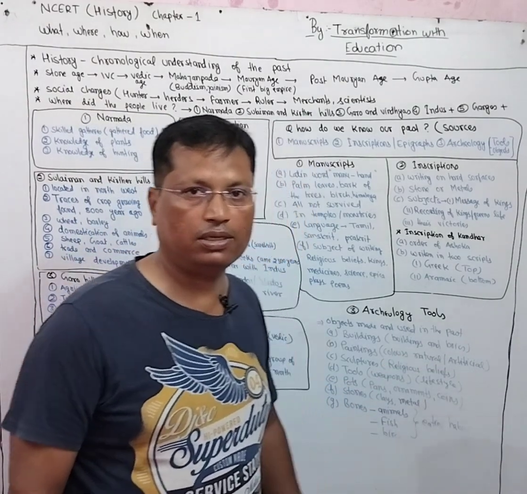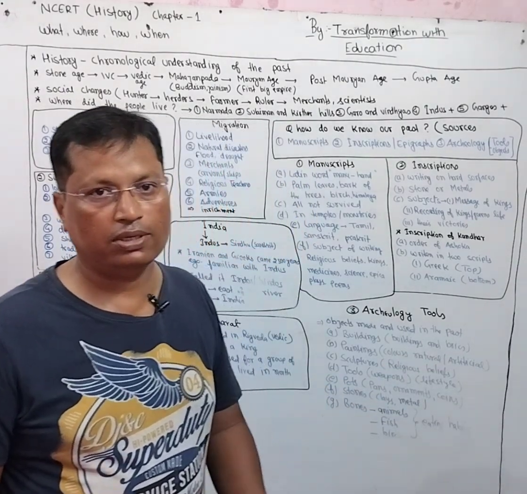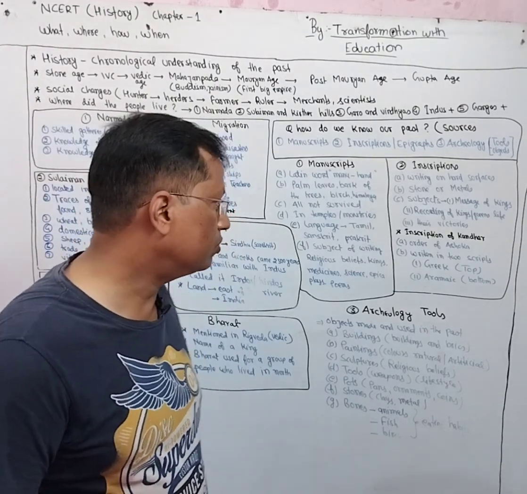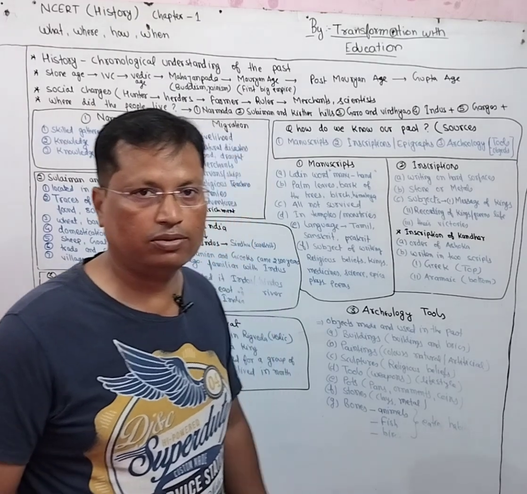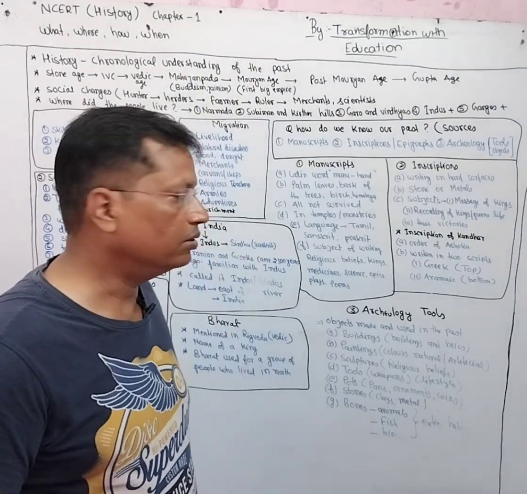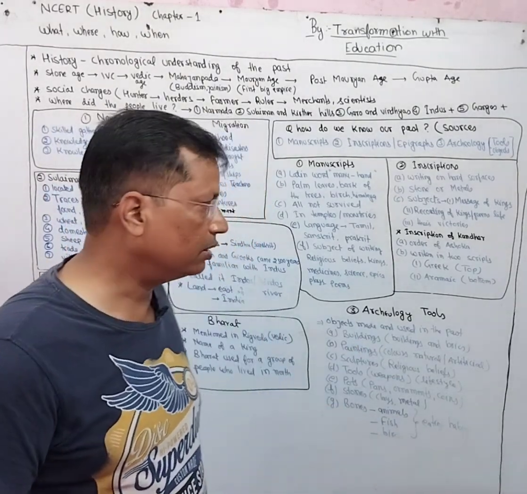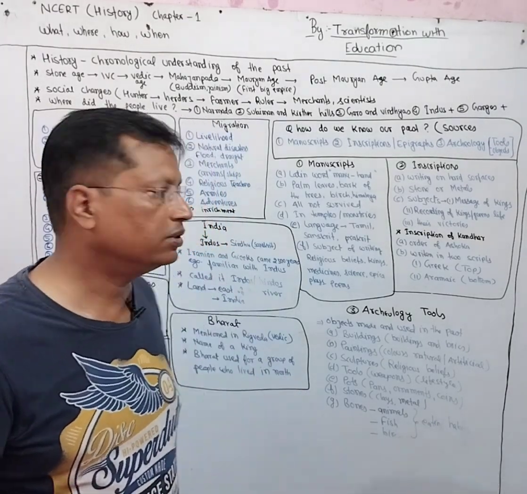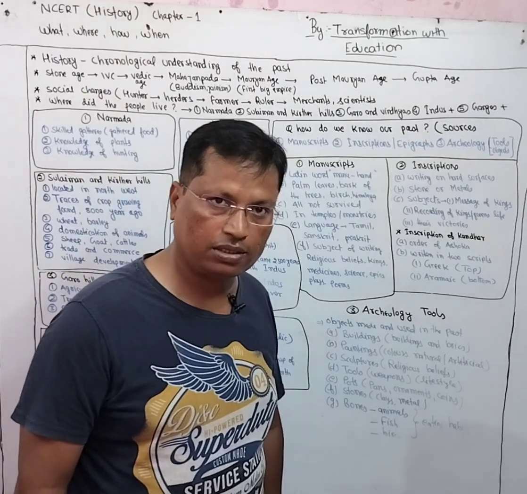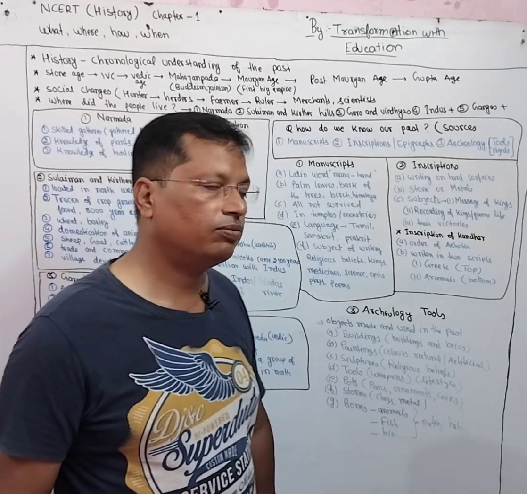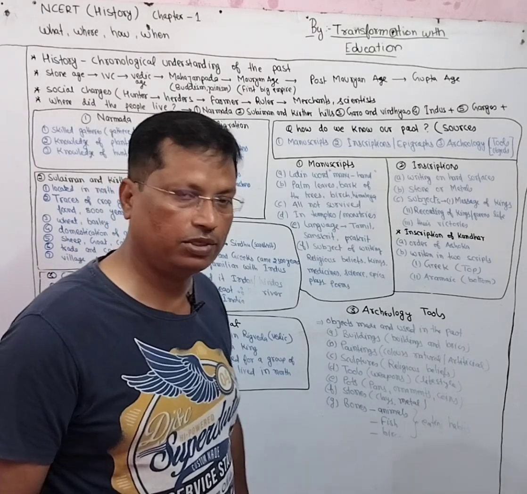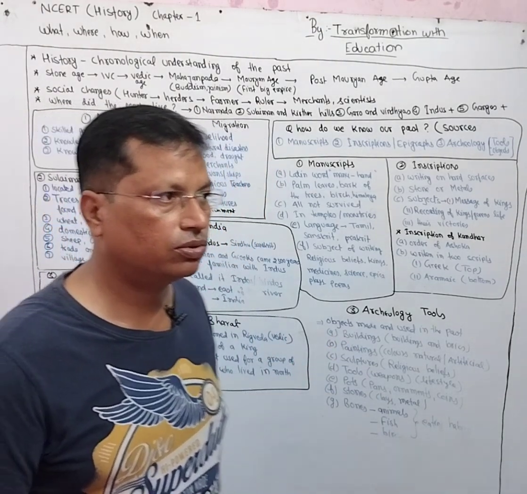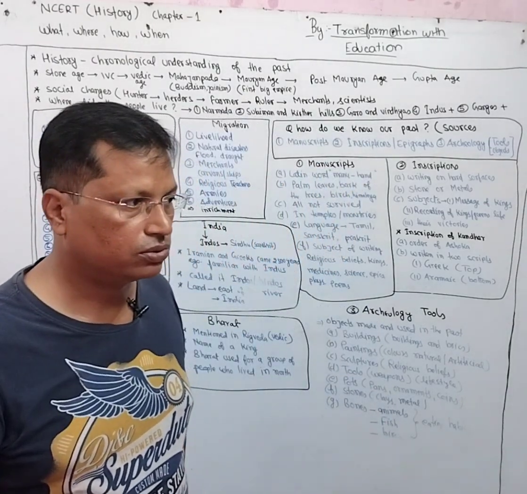Here in our NCERT book, chapter 1, there is one inscription which is mentioned. That inscription is of King Ashoka, the inscription of Kandahar, in which the order of Ashoka is written in two scripts. The top half of this inscription is written in Greek script, and the bottom half is written in Aramaic script. Now comes the third source, and the third source is archaeological tools.